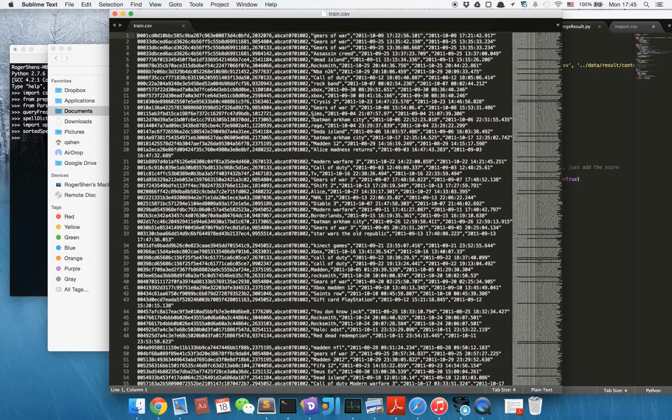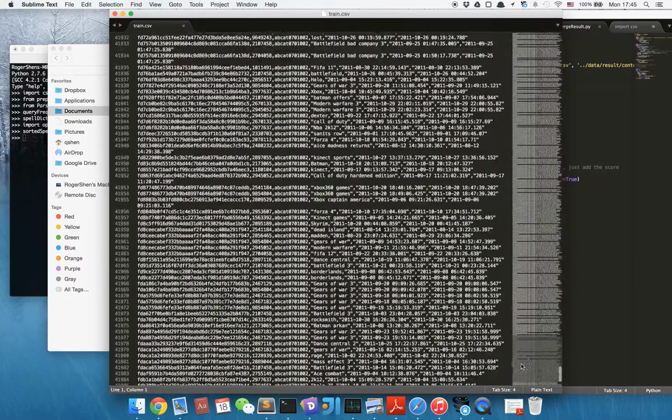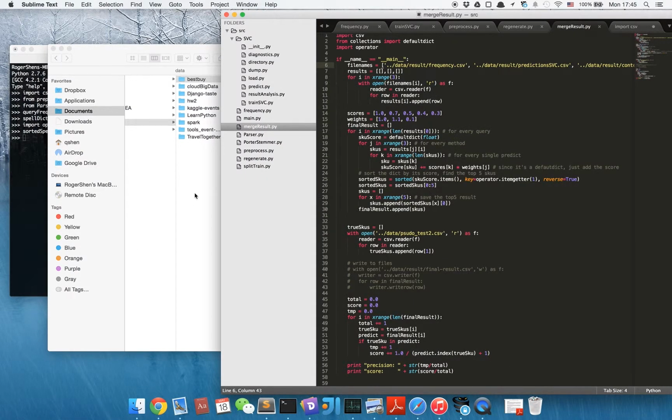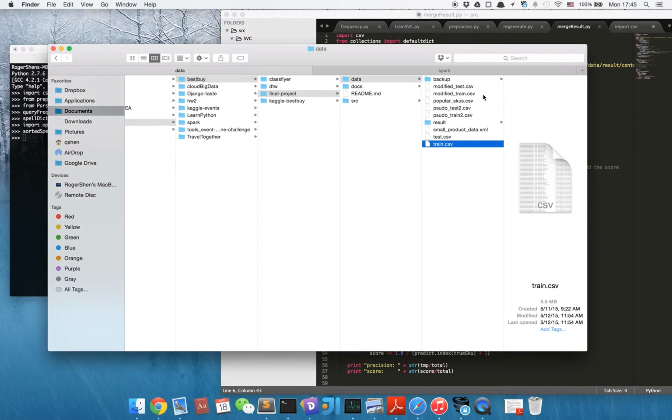This is the original train.csv, and we can see there are about 42,000 rows. We randomly split the train.csv into the training part and the testing part.